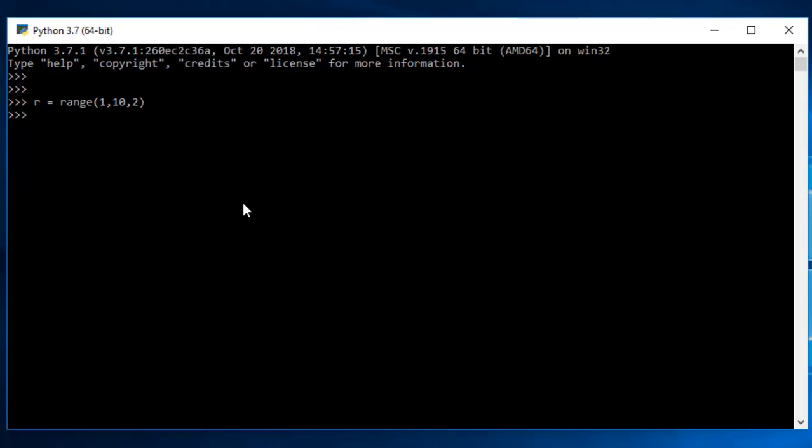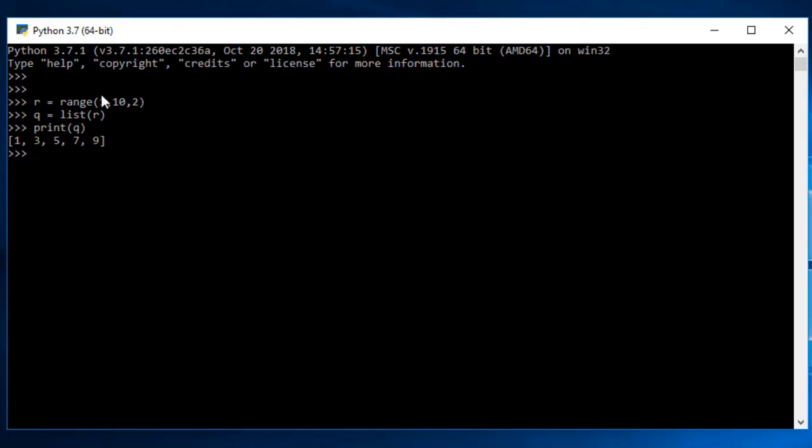Now what I need to do is I want to print these values. But if I try to print R directly, it will be just the range. I need to get the values of this range. So the values that are inside this particular range are 1, then 3, and so on. So what I can do is I can convert this R into a list. So all I have to do is just make a queue and then convert this R into a list, and then I want to print this queue. And you can see I got a list that is 1, 3, 5, 7, 9.